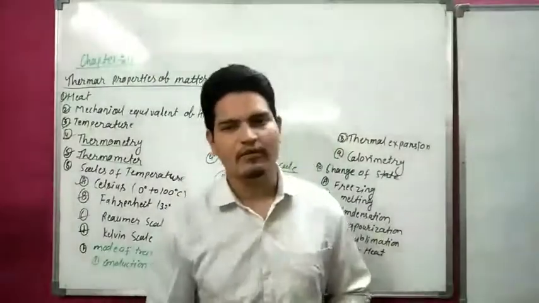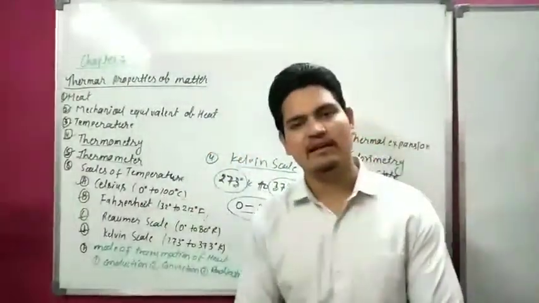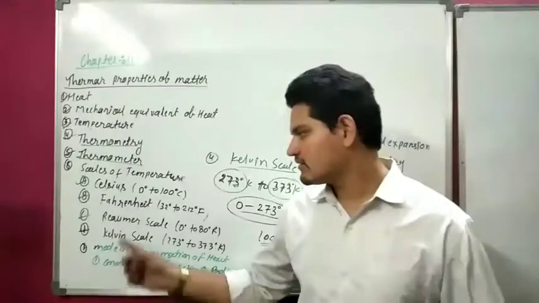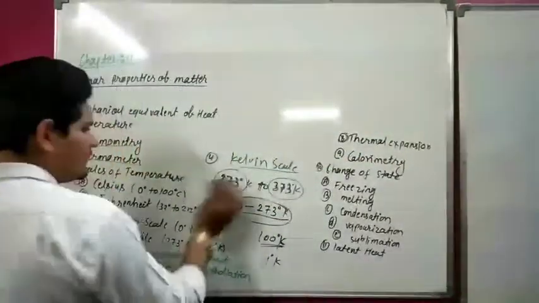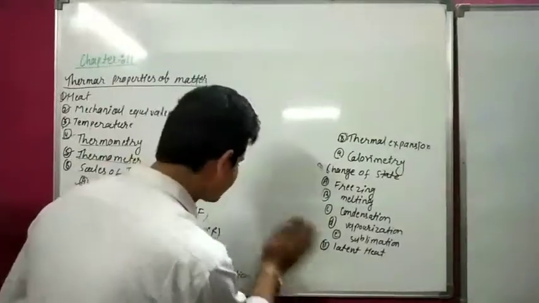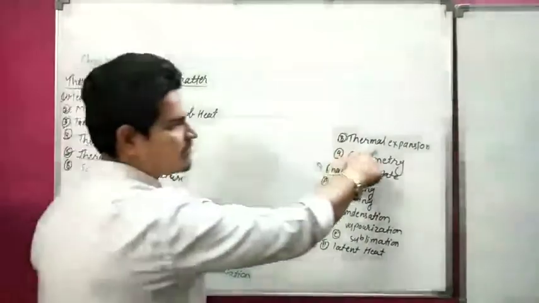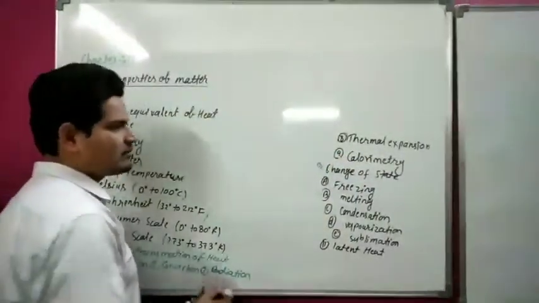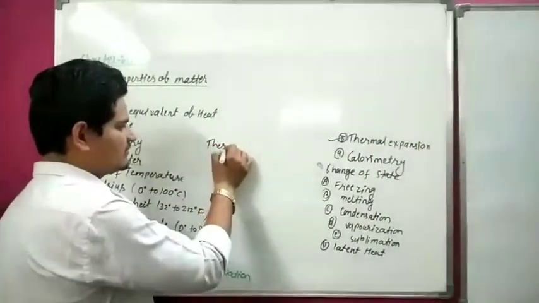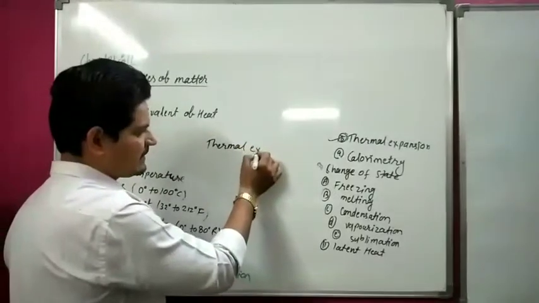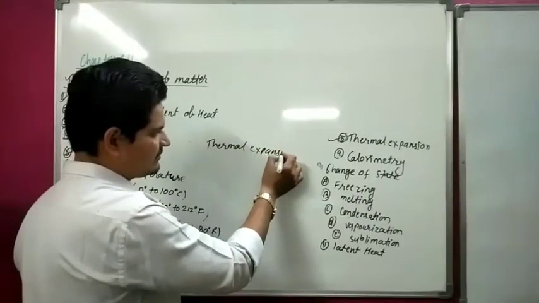So there are 4 scales. First is the Celsius scale, second is Fahrenheit, third is the Reaumur scale, and fourth is the Kelvin scale. Now our next topic is thermal expansion.